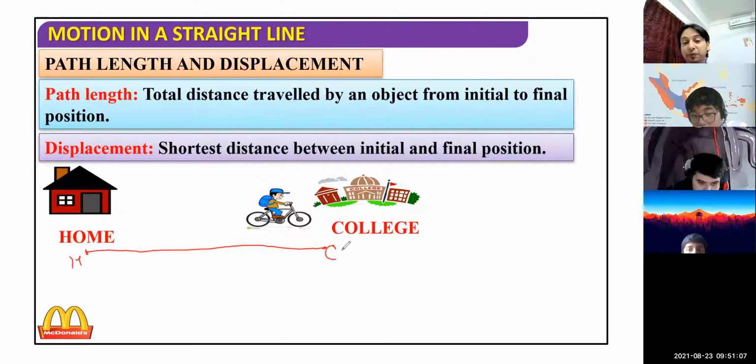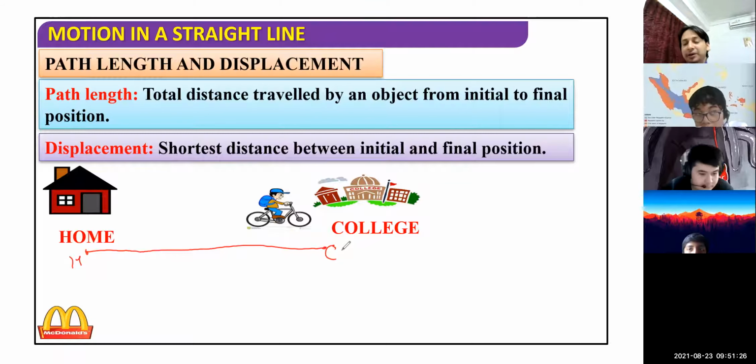Please remember this carefully. This is a very important definition of path length, total distance. What is distance? The total path or actual path covered, traveled, traced by any object